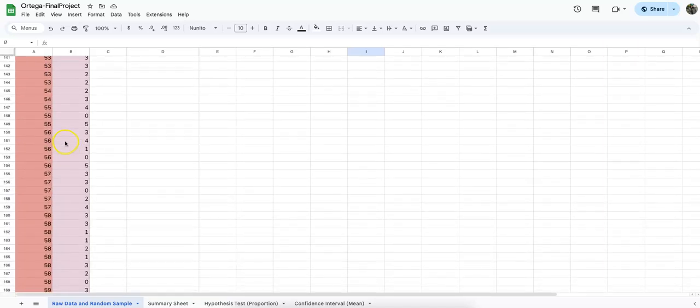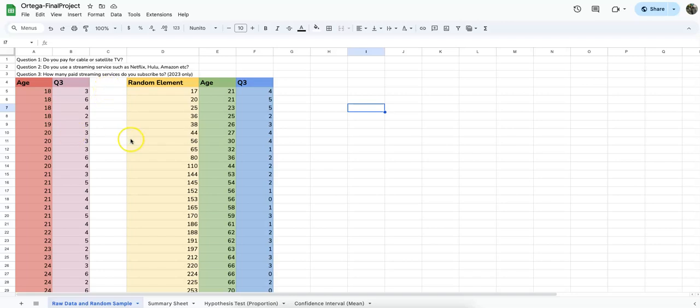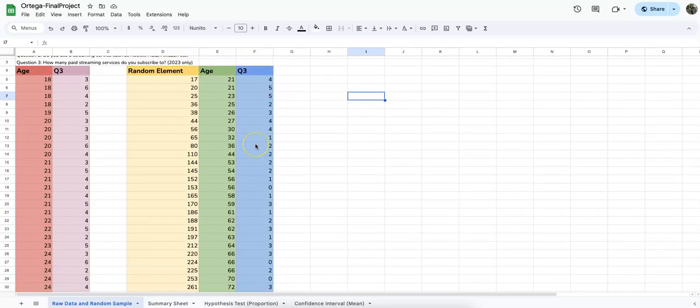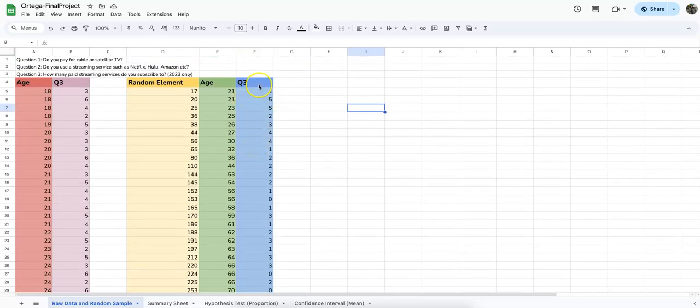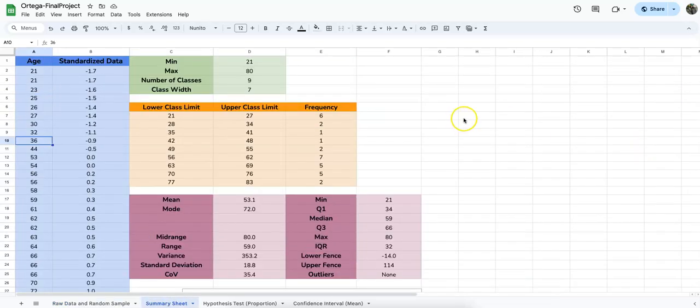Since those first couple rows were questions, but on my right I have my random elements. I believe I chose N as 31, and I have the ages corresponding to those. Although I didn't utilize the data from question 3, which is how many paid streaming services do you subscribe to, I thought it was still very interesting to have incorporated, and these are their responses. So let's move on to our summary sheet.